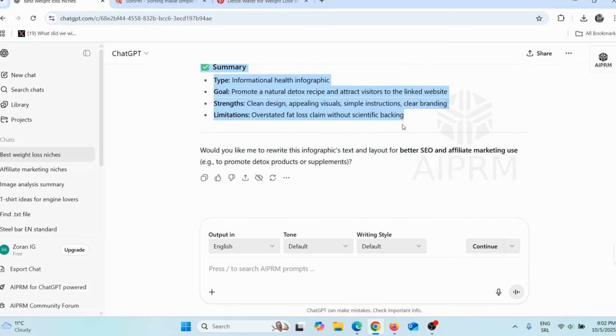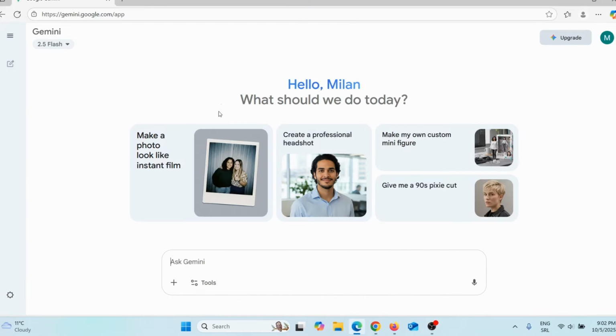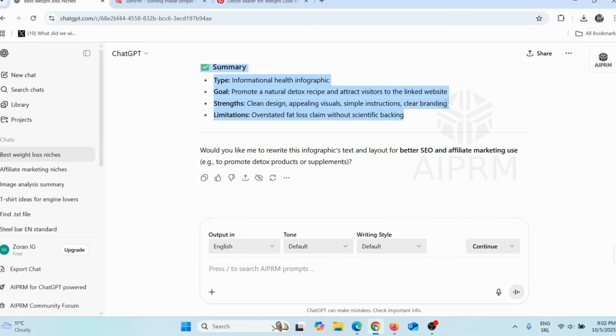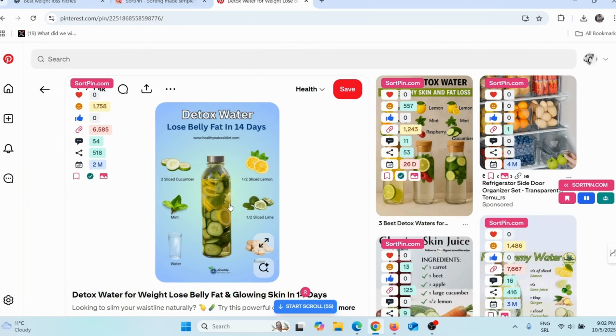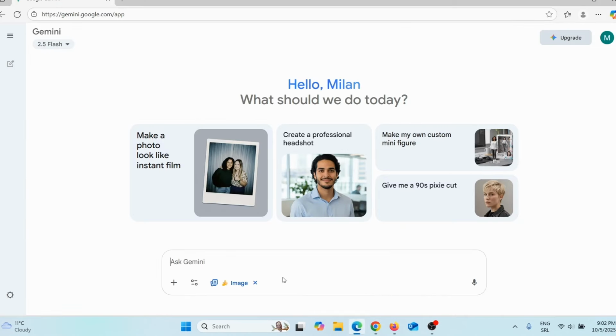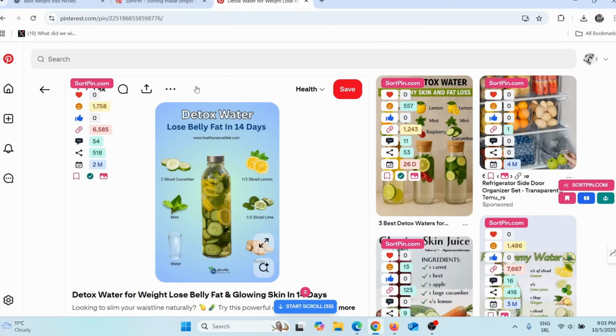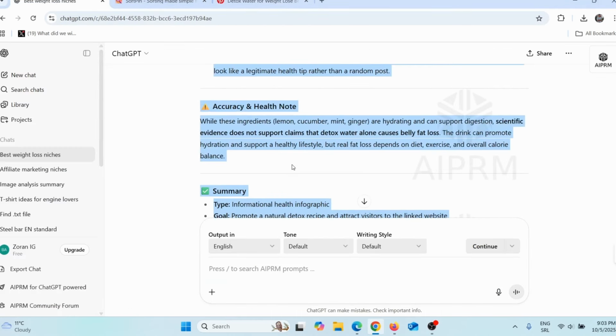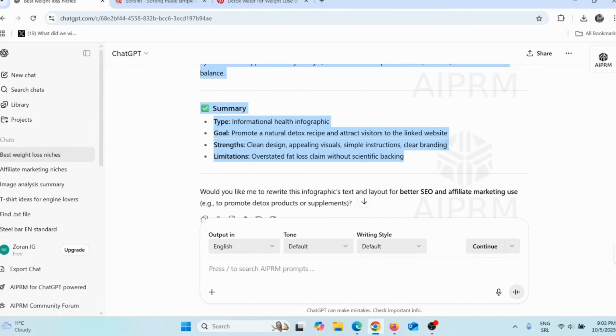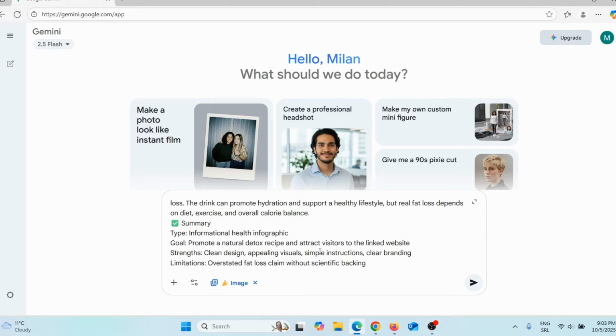Copy this. And then what you need to do, you simply need to go here on Google Gemini and then click here on Add Tools and then click here on Create Images. Now we are going to use Google Nano Banana to recreate this pin here from Pinterest. Okay? So simply go back here and simply paste that text that we copied from ChatGPT. Paste the ChatGPT analysis simply here on Google Nano Banana.